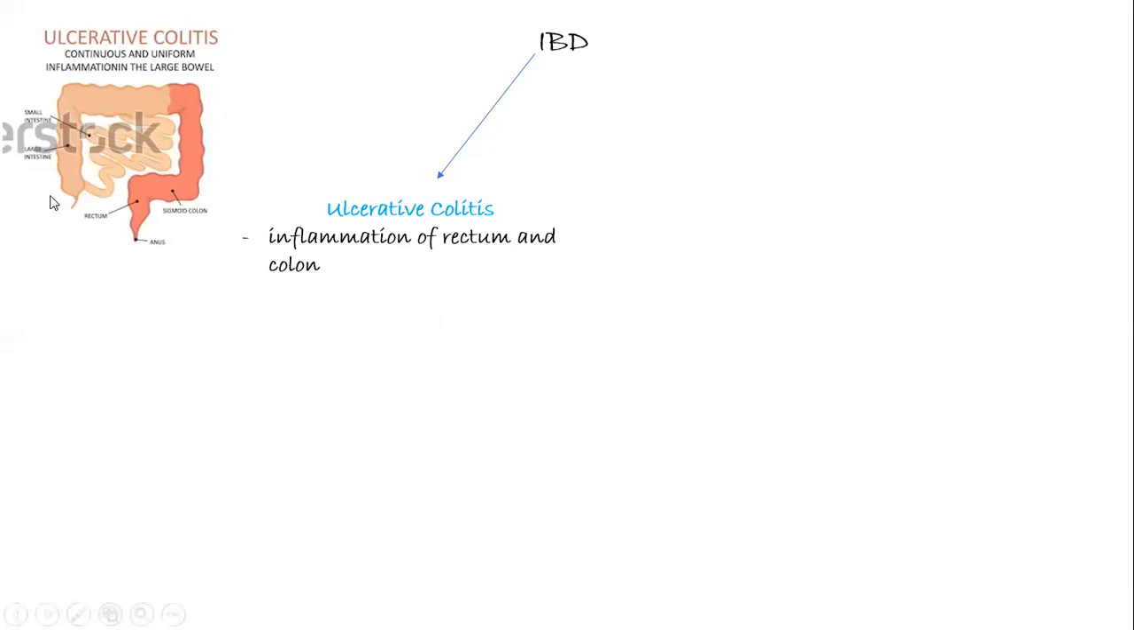Now we'll take a look at the types of IBD. IBD is basically divided into two types of disorders. The first one is ulcerative colitis. Now what is ulcerative colitis? It is inflammation of the rectum and the colon part of the GIT. Particularly this part is affected. Now, it is going to affect only the mucosa and the submucosa. Ulcerative colitis is more common in females as compared to males.